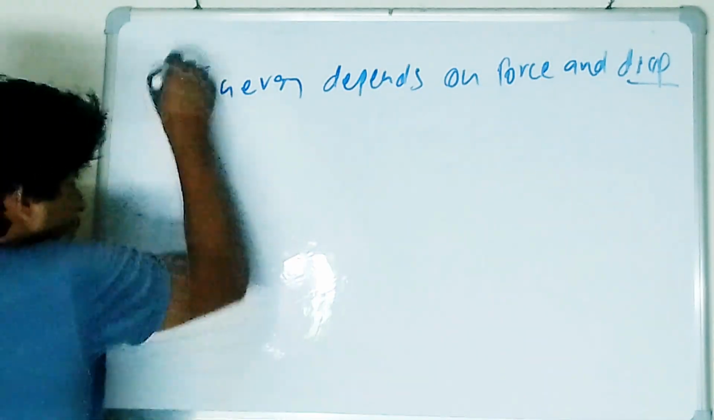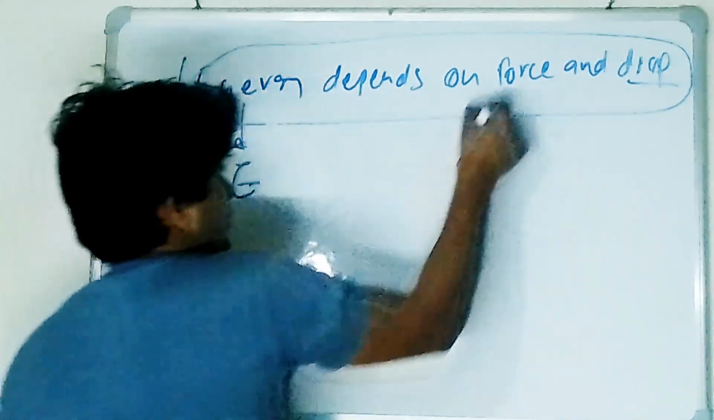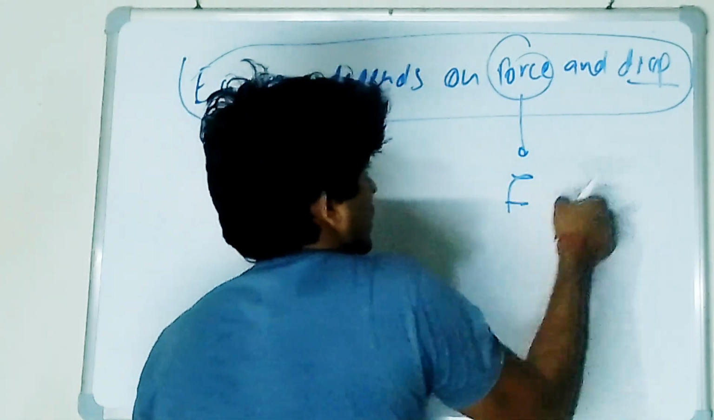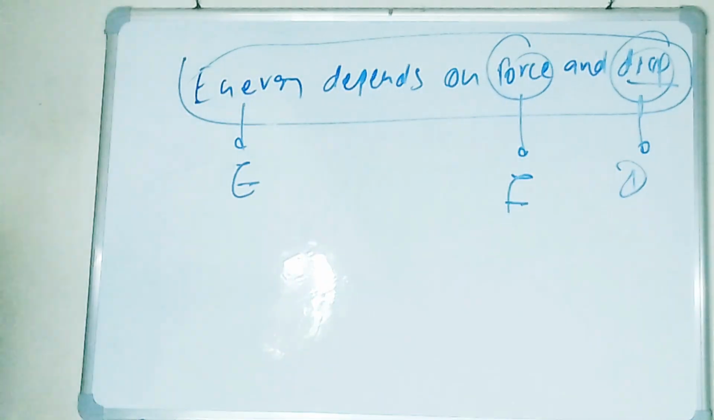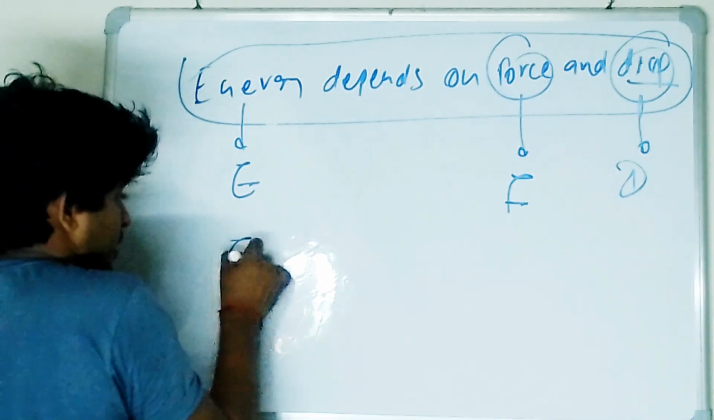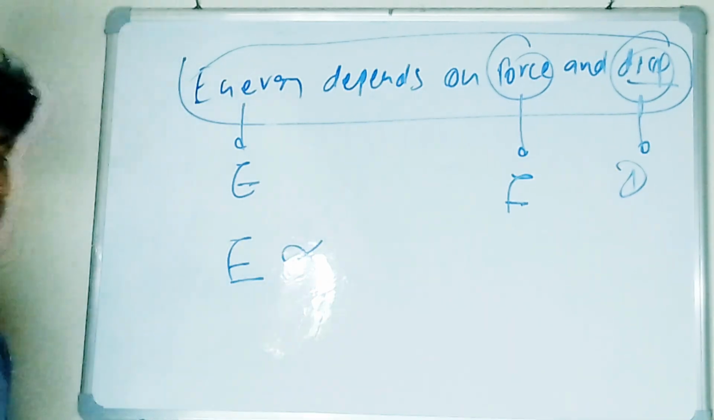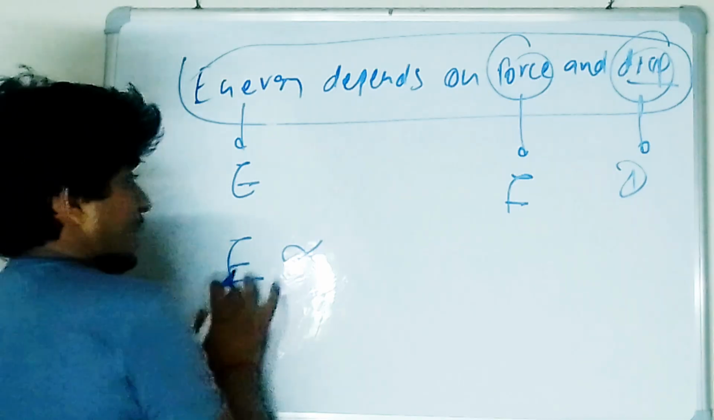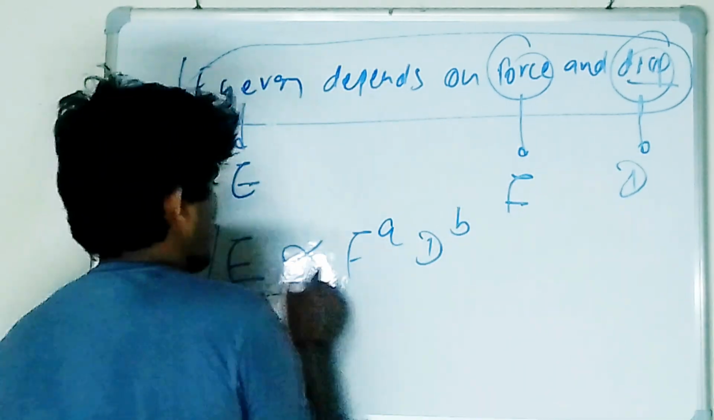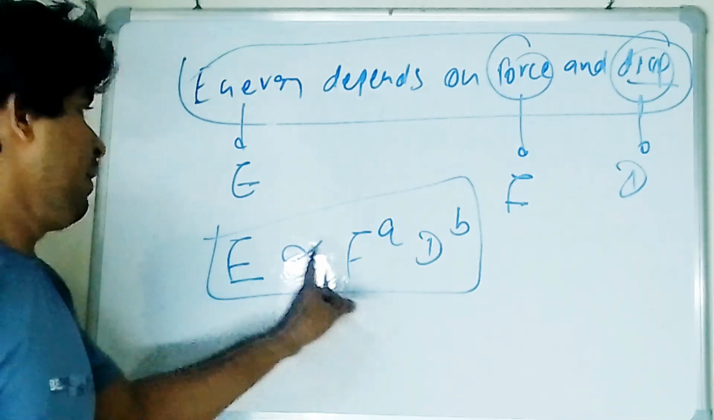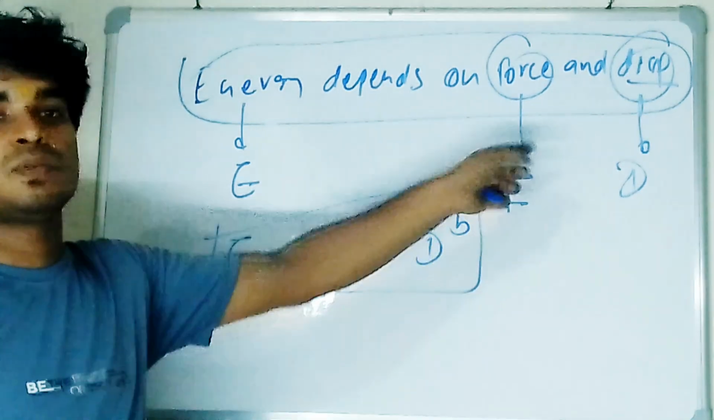I don't know anything. I just know that E is energy, F is force, and D is displacement, suppose. So E is directly proportional, so it depends on force power a and D power b. Is it clear to all of you? Energy depends on force power a, and energy depends on displacement power b.